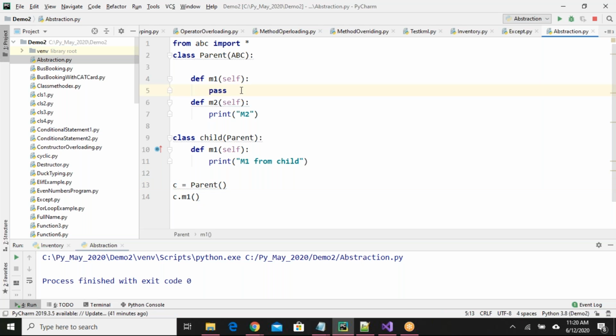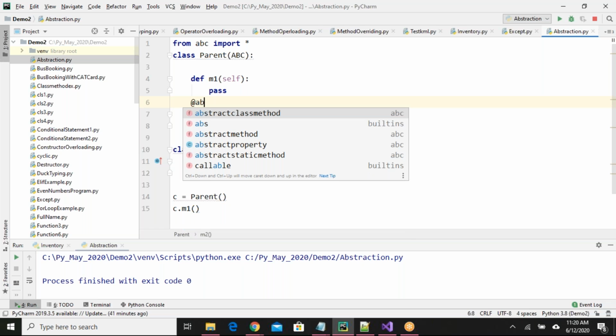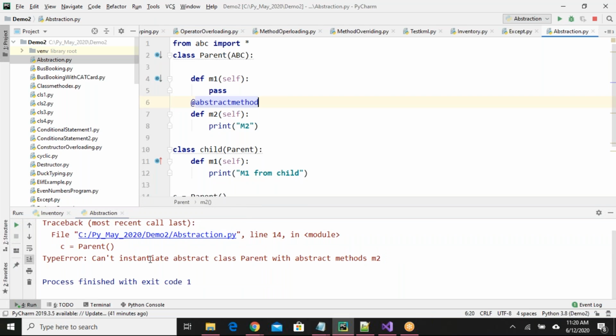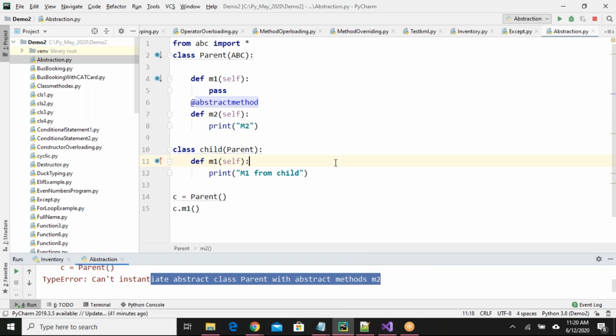But if I have at least one abstract method, okay, I have one abstract method. Can I create an object for parent class? No, I cannot create an object for parent class. See here, I'm getting the error. That is one thing you have to remember.